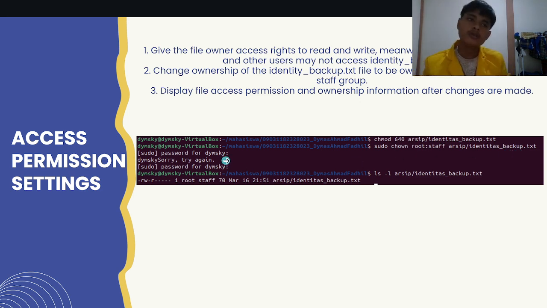Here, we must enter the password of my Ubuntu or Linux, and after we enter it, we can continue. Question number 3: display file access permission and ownership information after changes are made. Here, I will use ls -l arsip/identitas_backup.txt, and the output is here.